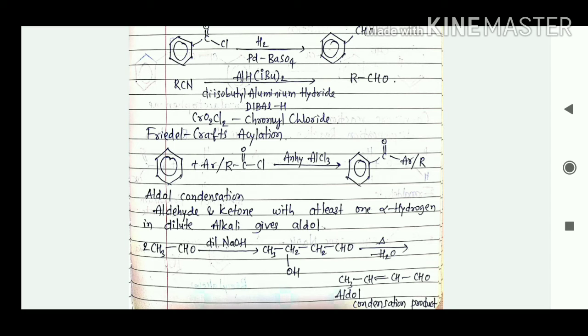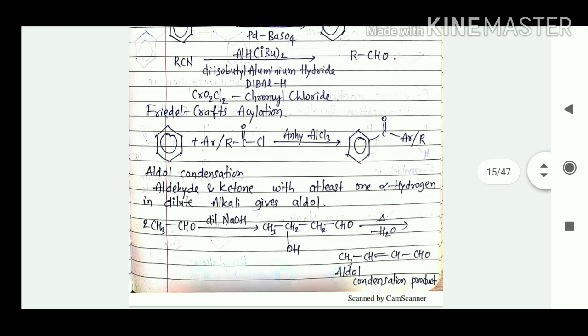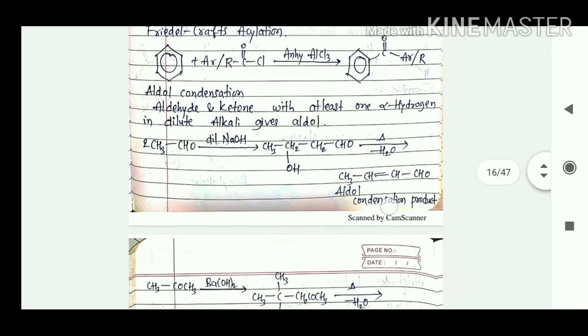So this is known as aldol, CH3 CHOH CH2 CHO. So if we heat it, there is a loss of one water molecule, then we are going to get the aldol condensation product, CH3 CH double bond CH CHO. This is the aldol condensation product.